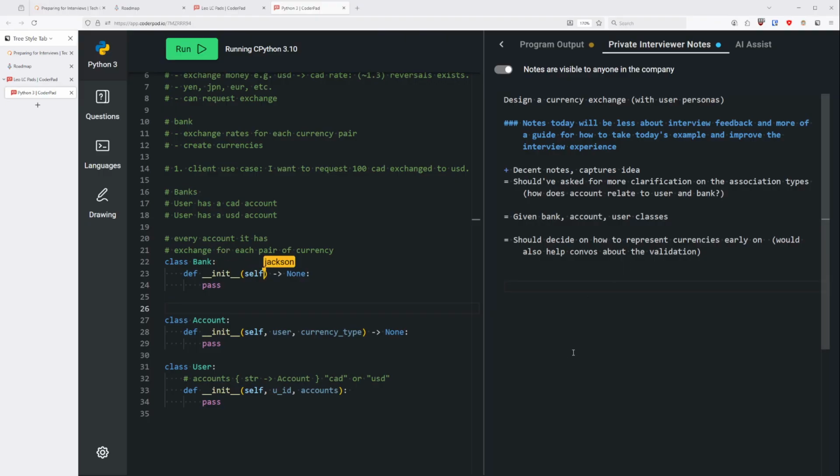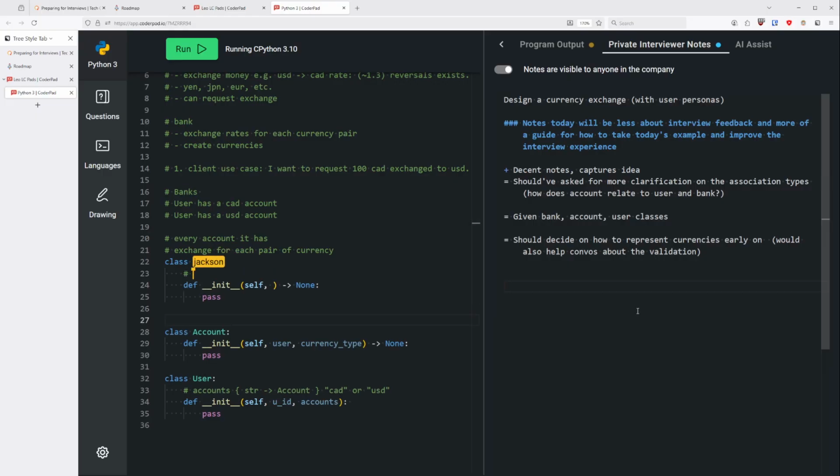Now back to the bank. It would need to know every user. I guess you wouldn't need a list. Every user can have multiple accounts, so it will first need to store the users.